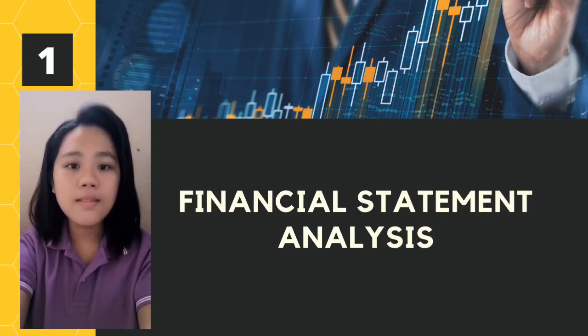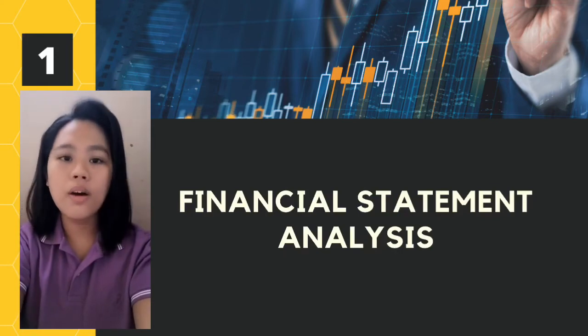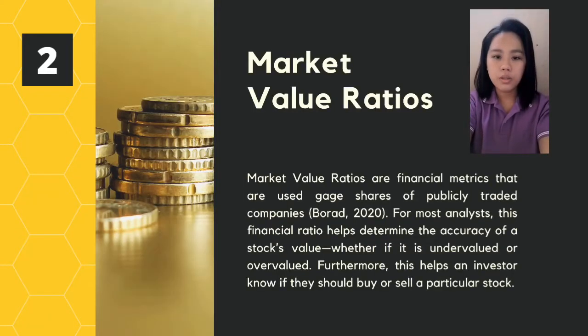But before that, let us identify what market value ratio is. Market value ratio is a financial metric used in evaluating stocks of publicly traded companies. It is also used to identify whether the stock price is overvalued, undervalued, or at par in the market.